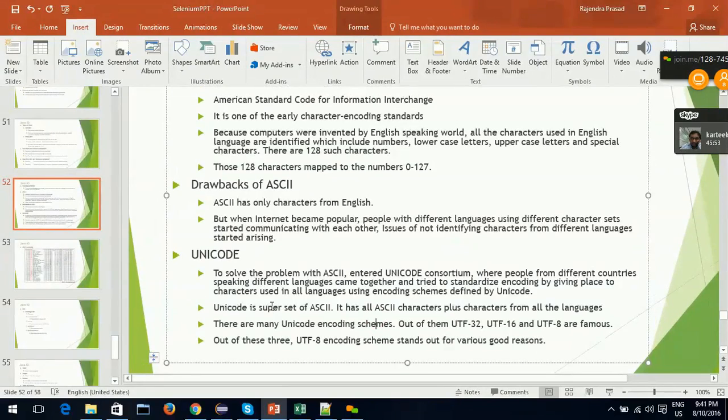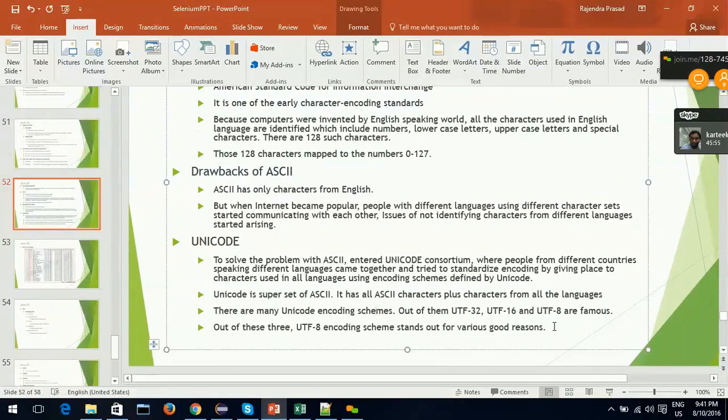Okay, now you know what ASCII is and what Unicode is. If you don't understand anything, just keep this in mind: ASCII is just English characters. Unicode is English characters plus all the characters from different languages from all over the world. That is it.